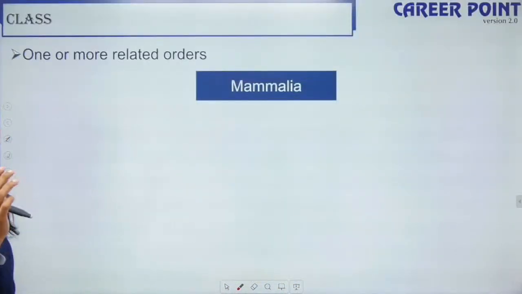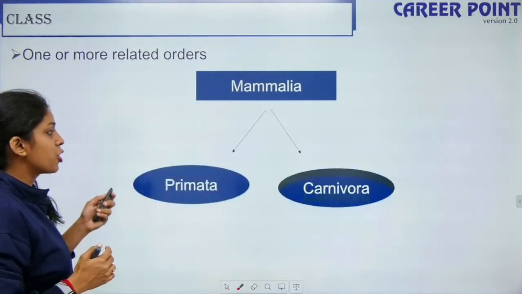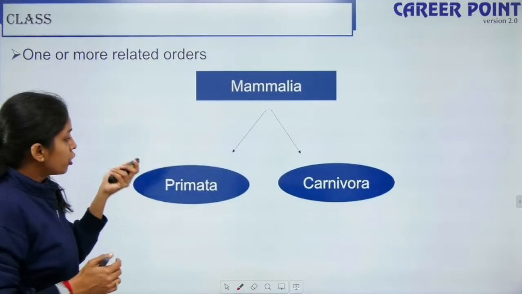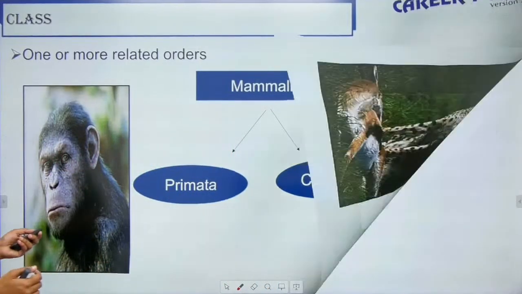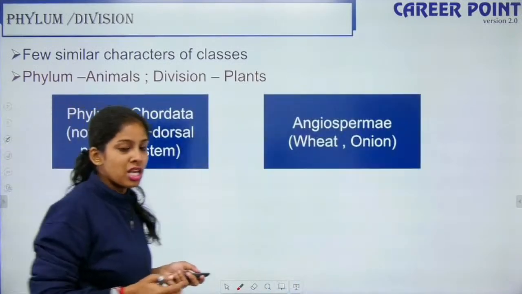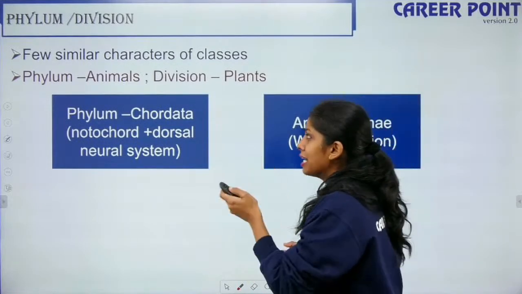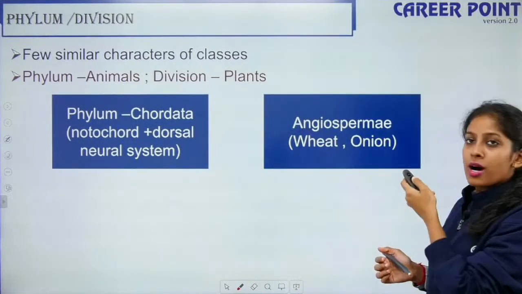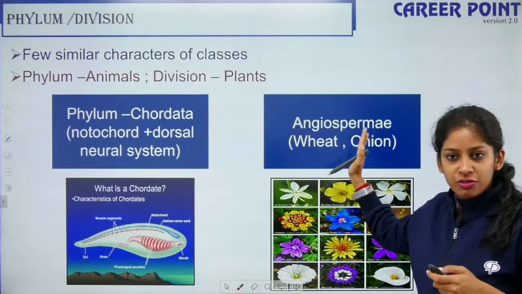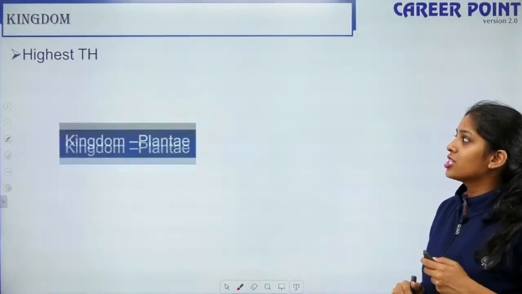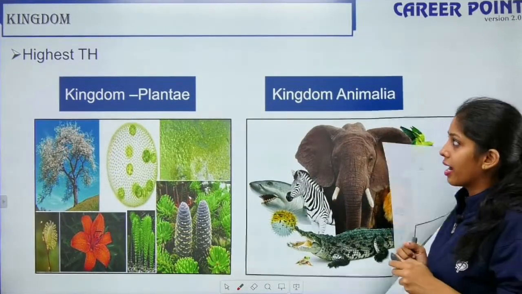So class: a group of orders makes a class. So class Mammalia has your Primata and Carnivora. This is your order Primata, this is your order Carnivora, right? So the examples are important. Then phylum and division. In case of plants we say division, in case of animals we say phylum. So phylum Chordata, or Angiosperms, which has only your flowering plants, right? This is your phylum and this is a division, division is in plants. The last one is your kingdom. So kingdom Plantae, kingdom Animalia, this is the highest in your taxonomical hierarchy, right?